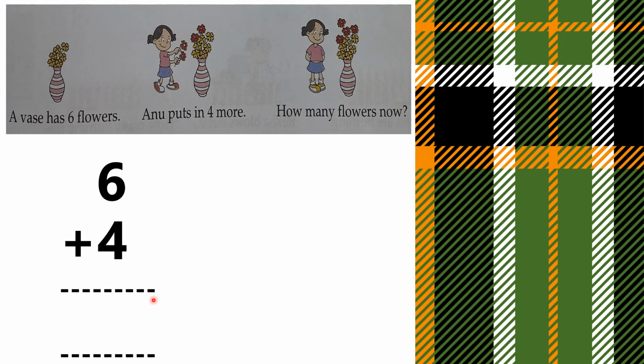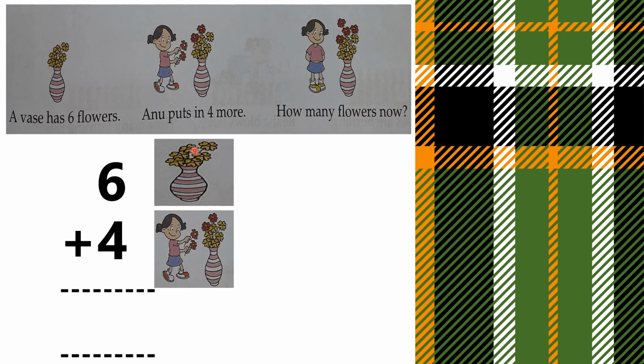How will we add 6 and 4? We will count the number of flowers all together. Here there are 6 flowers. 1, 2, 3, 4, 5, 6. Anu puts 4 more flowers. 1, 2, 3, 4.